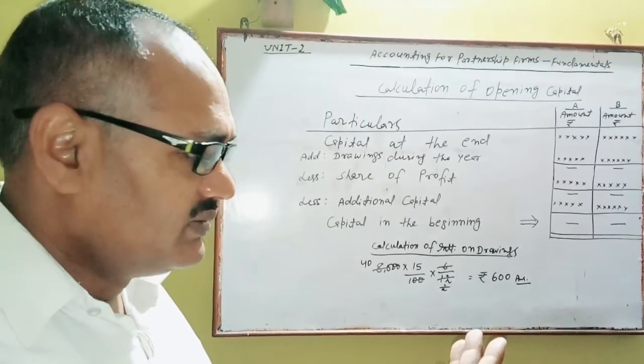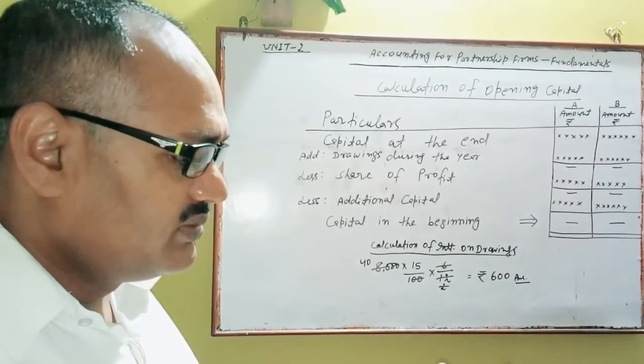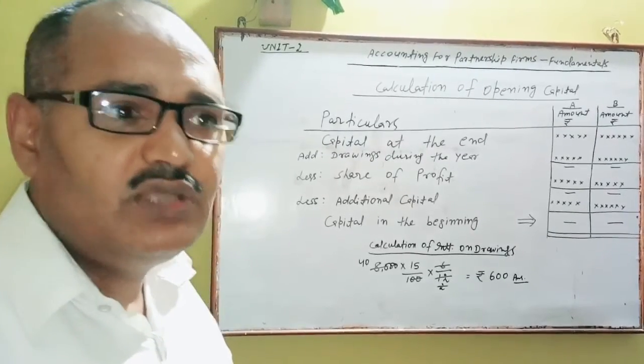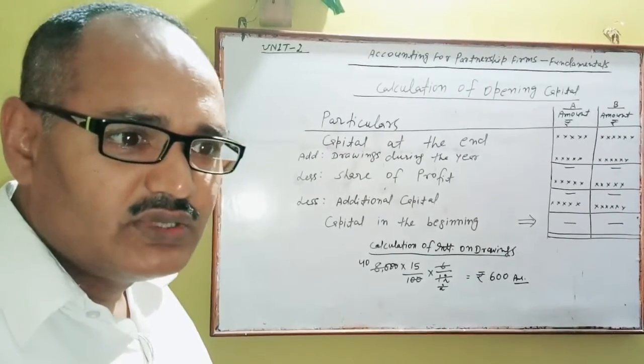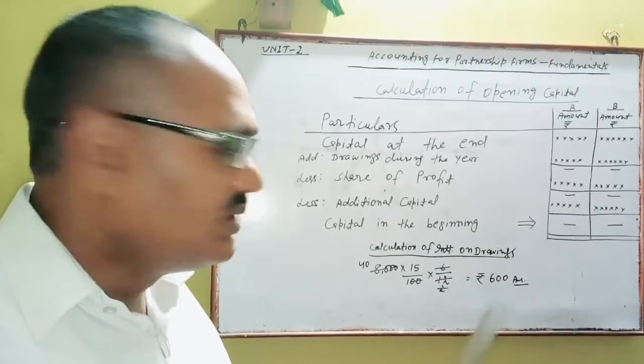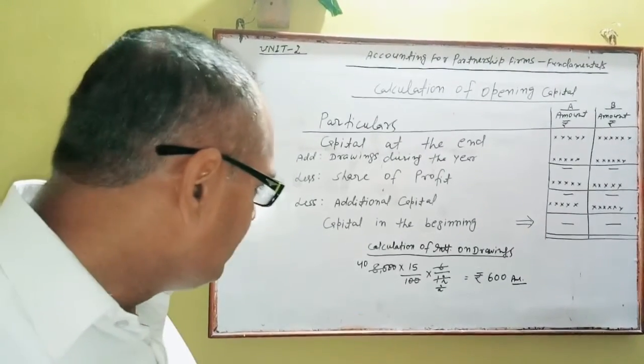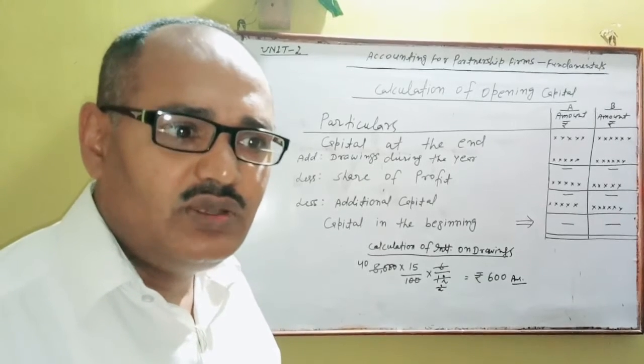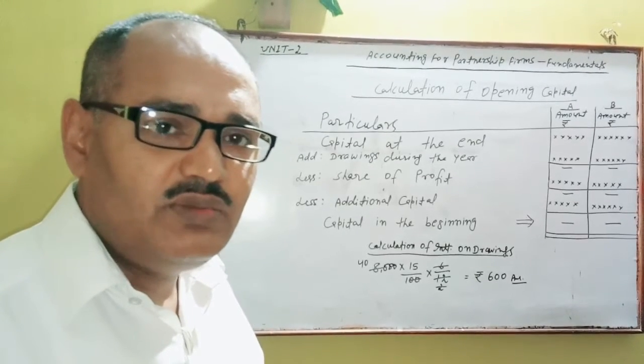It means it will be 6 plus 3, 9 months. For 9 months, you will calculate interest on drawings. You will calculate time since date of withdrawal. It will be given in your question.